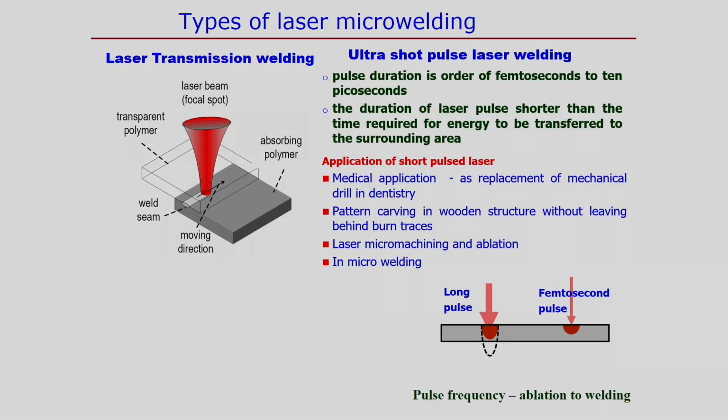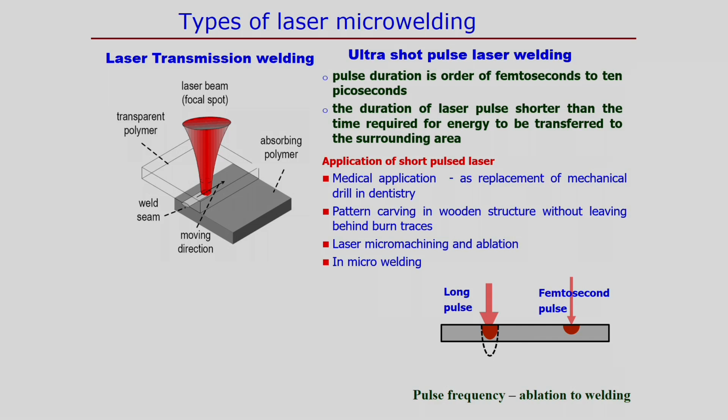Material ablation is also possible using the ultra short pulse laser. That is the advantage of using this laser. Laser micro machining and ablation are also applicable, and in most non-metallic or metallic to non-metallic cases, we can find micro welding applications using the ultra short pulse laser.